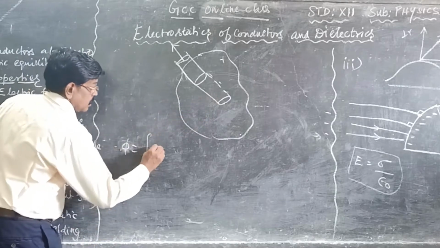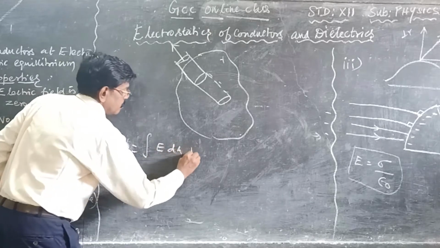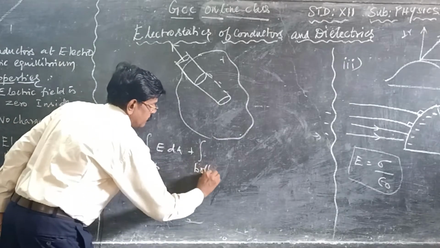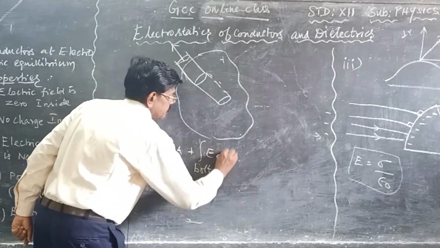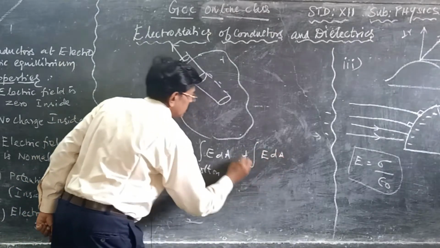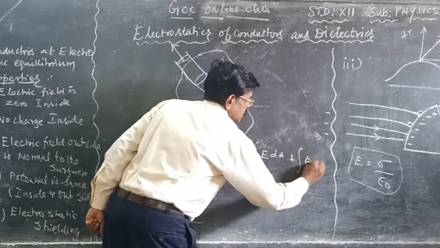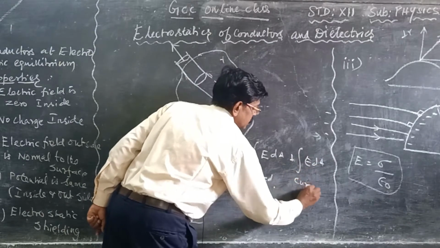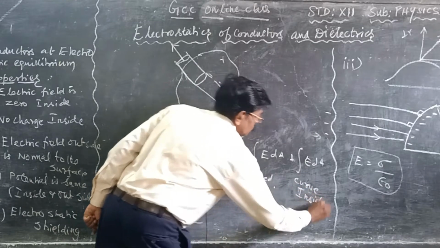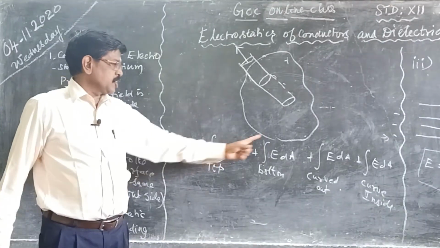Integral E dA for the top surface, plus integral E dA for the bottom surface, plus integral E dA for the curved surface outside, plus integral E dA for the curved surface inside. So the flux through the Gaussian surface can be classified as the addition of 4 factors.